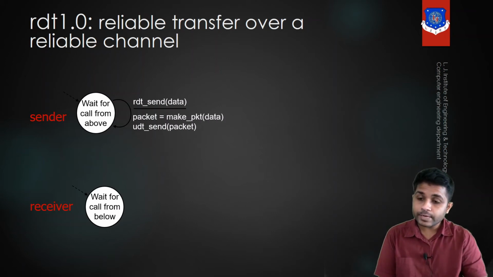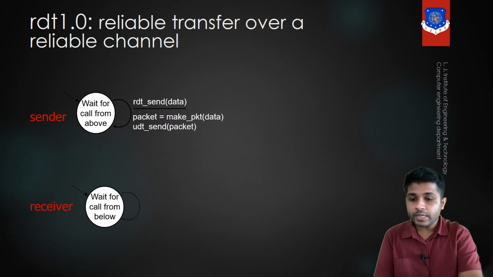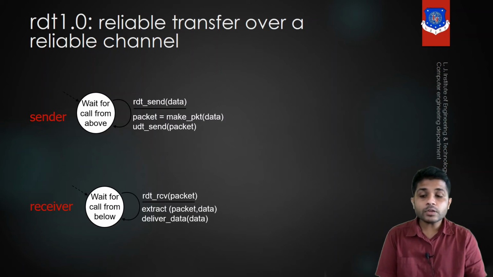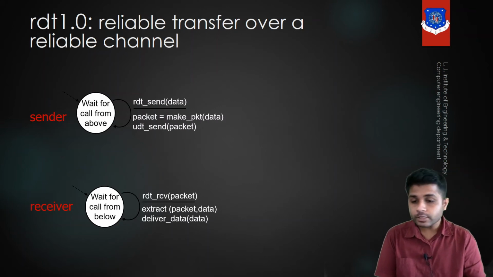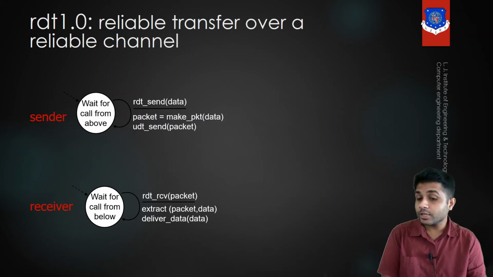The sender was waiting for the data which is to arrive from the upper layer, and the receiver is waiting for the data to arrive from the bottom layer. After that, the receiver will call the function RDT underscore receive packet. So the packet will be received from the network layer to the transport layer. The transport layer will extract the data.